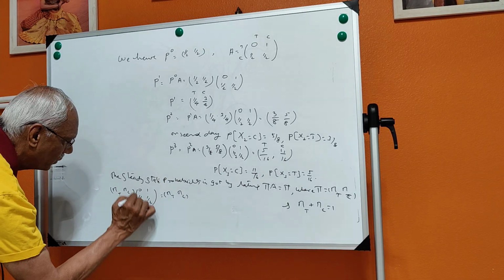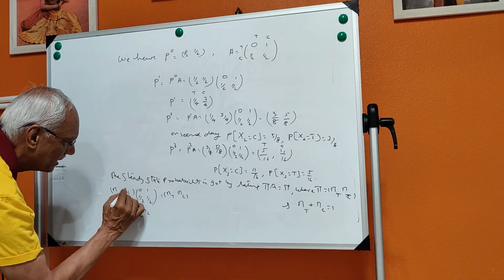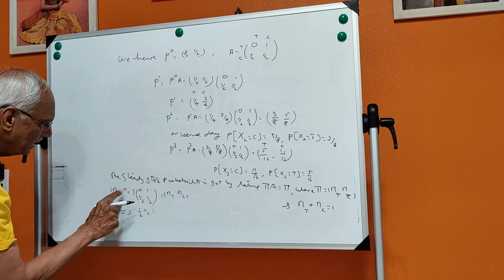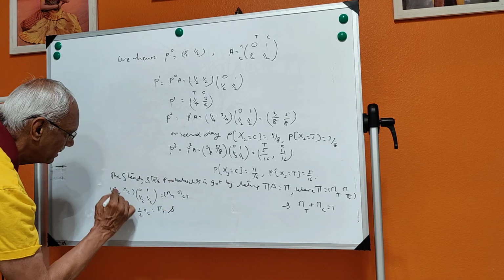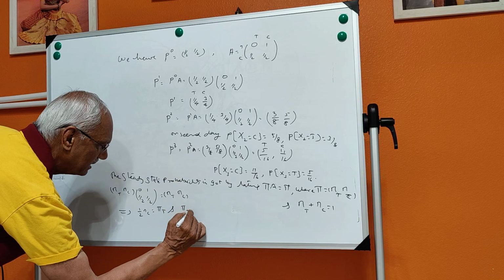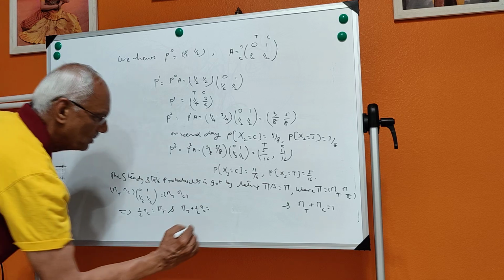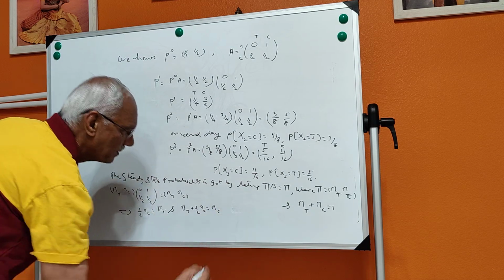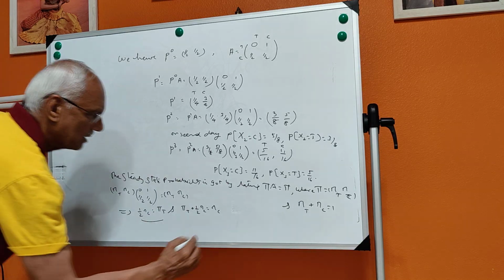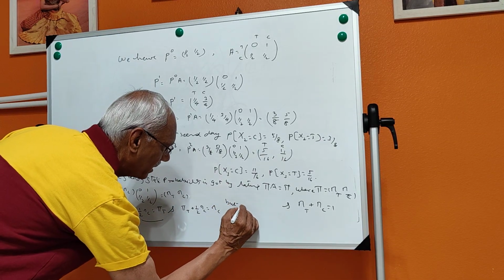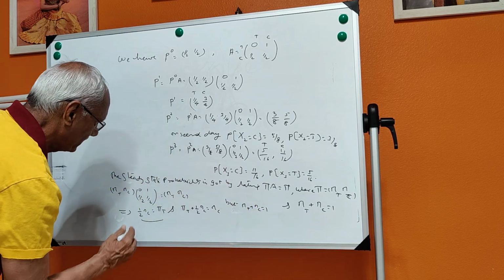This implies, row into column, half of pi C is equal to pi T, and pi T plus half of pi C is equal to pi C. Now you see that I have got pi T plus pi C is equal to 1.